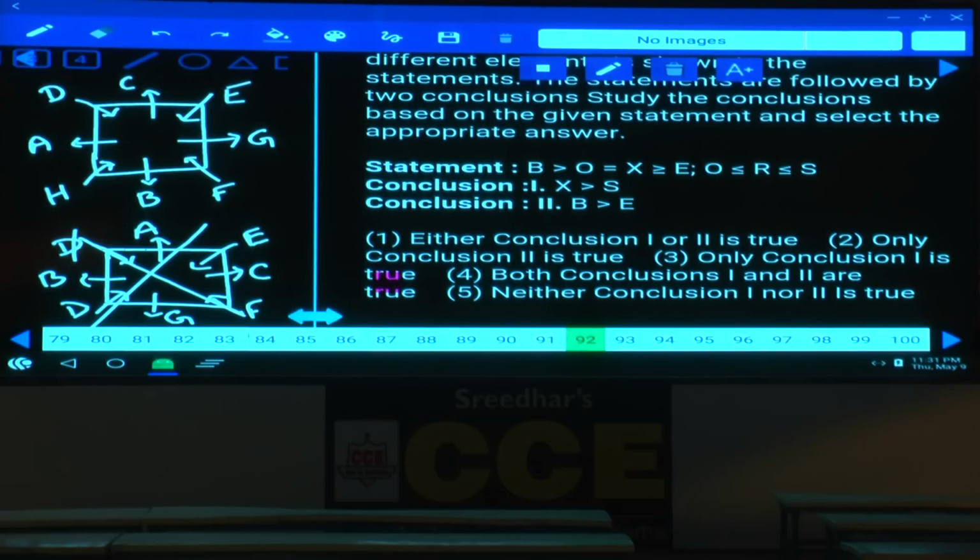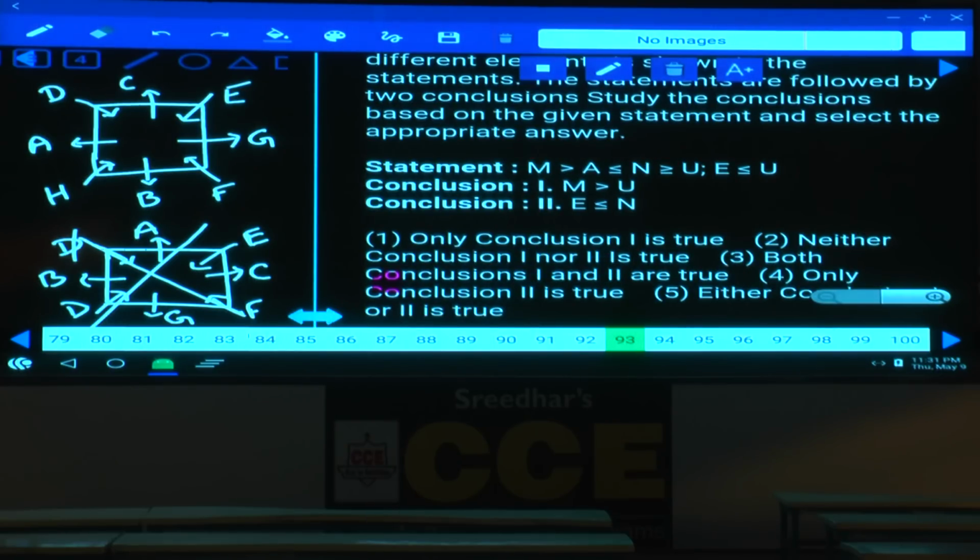Now between X and S, S greater than or equals to E. O lesser than or equals to S, and O equals to X. X lesser than or equals to S, isn't it? X lesser than or equals to S, hence S greater than X is false. B and E, B greater than E, only one symbol which is common. Only 2, that is choice 2.